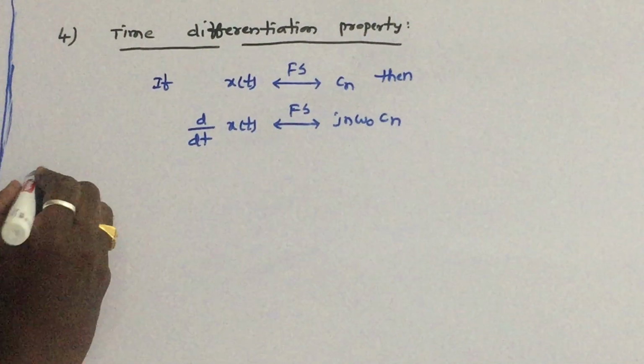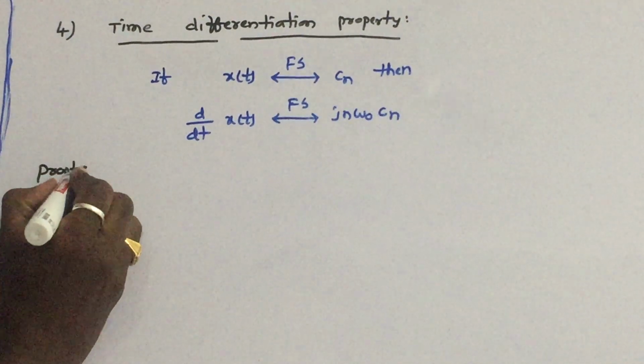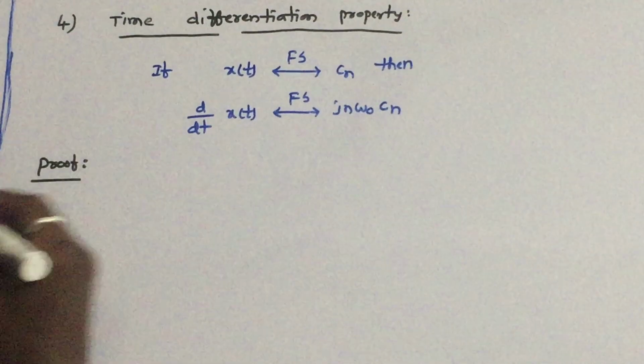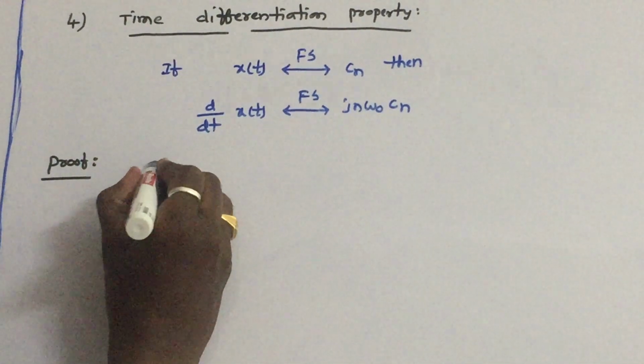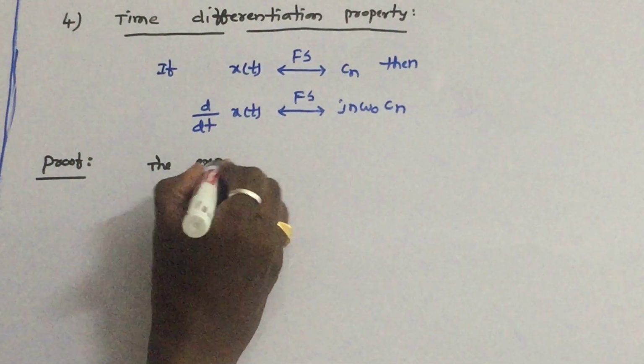So now let us prove this very simple property. Let us write the exponential Fourier series of x of t.